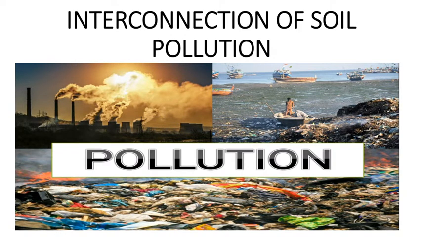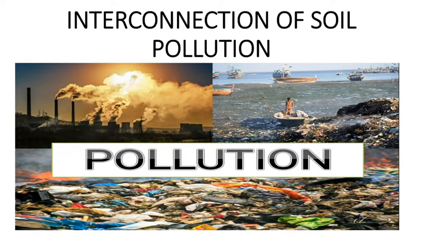Now next, let us come to the third topic of this session, that is the relationship of soil pollution with air and water pollution. Now you can see the three major pollutions: air pollution, water pollution, and here soil pollution. If wet waste is dumped at wrong places instead of composting or landfilling, pathogens grow upon it, which are then mixed with water, causing water pollution.